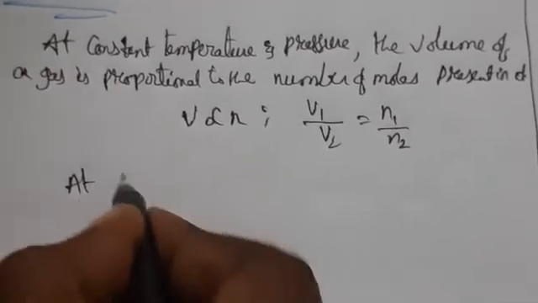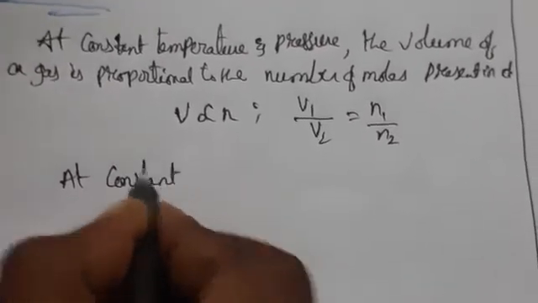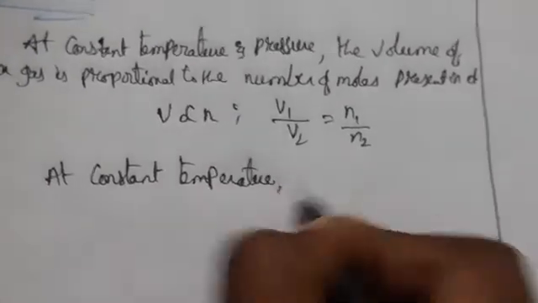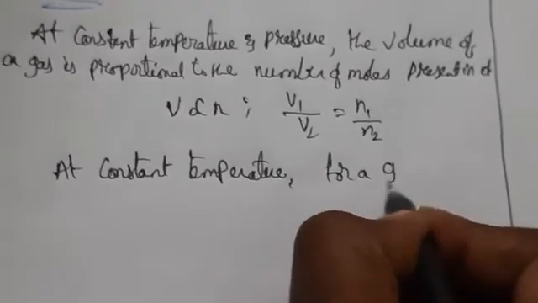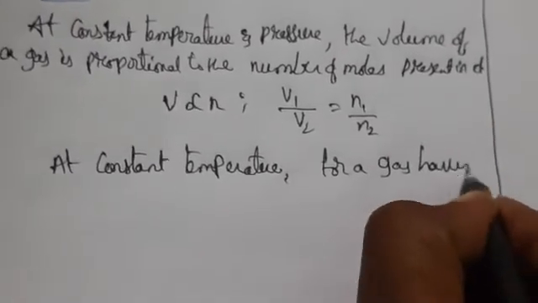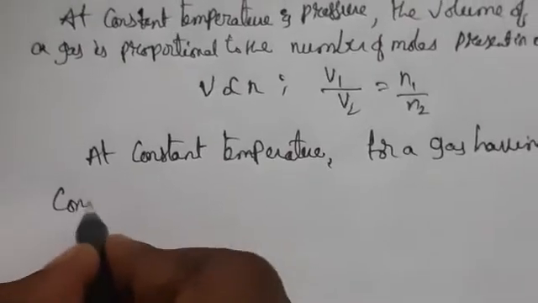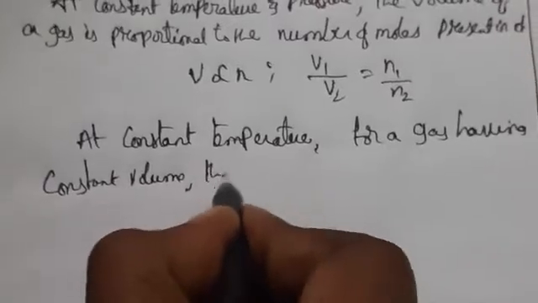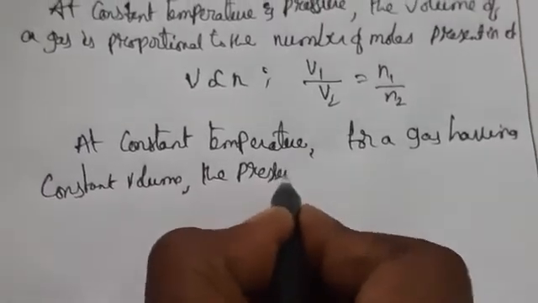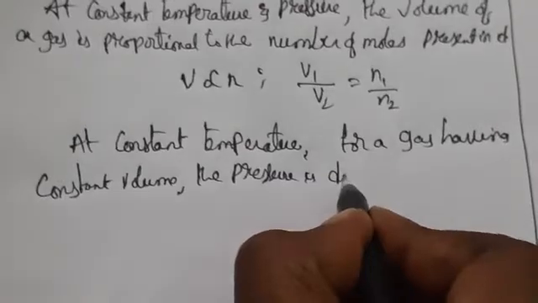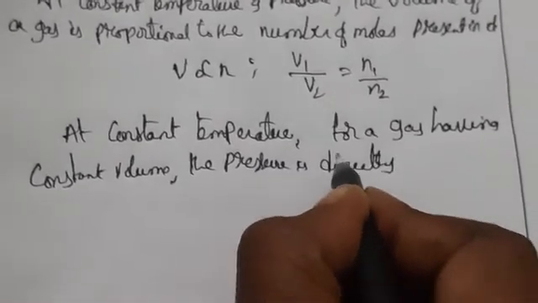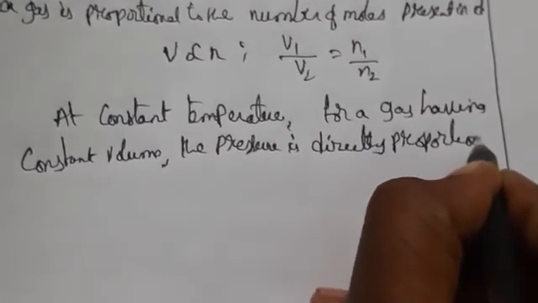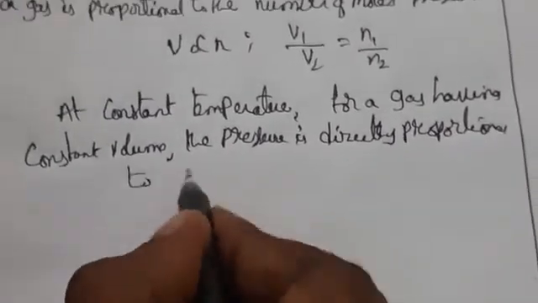At constant temperature, for a gas having constant volume, the pressure is directly proportional to the number of moles.